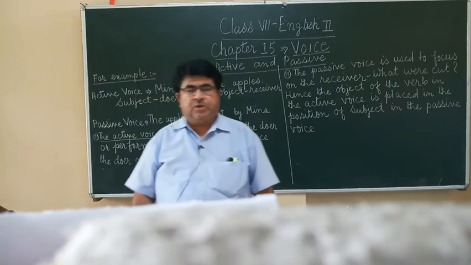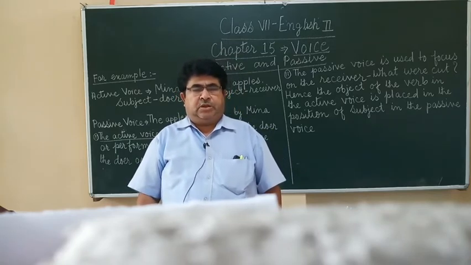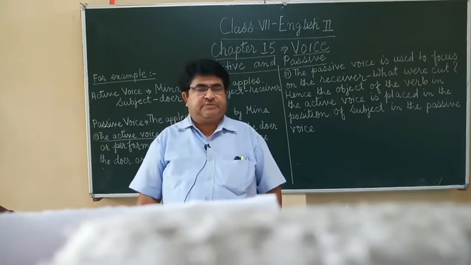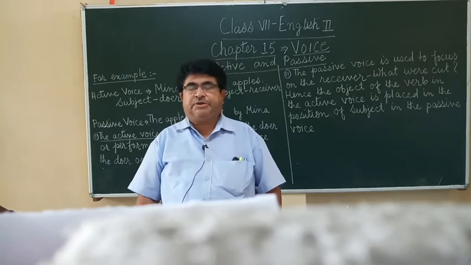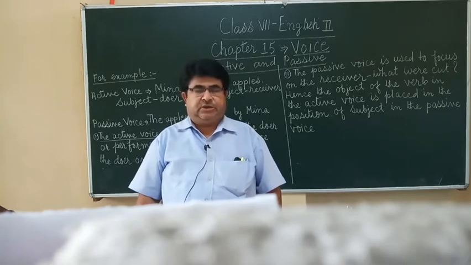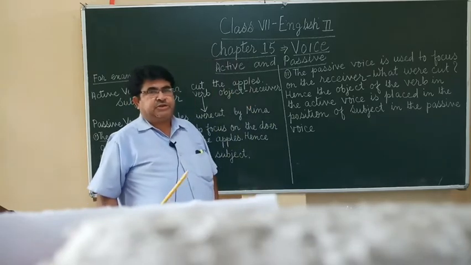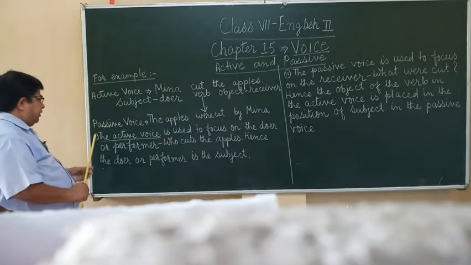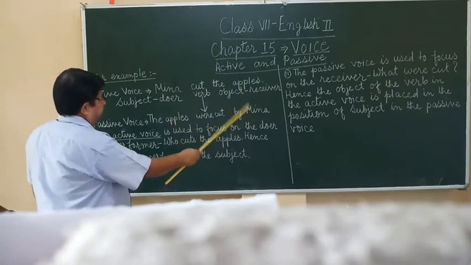Next, what is passive voice? Give an example. A sentence is in passive voice when the subject receives the action. In these sentences, the object of the verb of the active voice is placed in the position of the subject of passive voice. Children, all of you see the blackboard. You see the example here. Passive voice: the apples were cut by Meena.